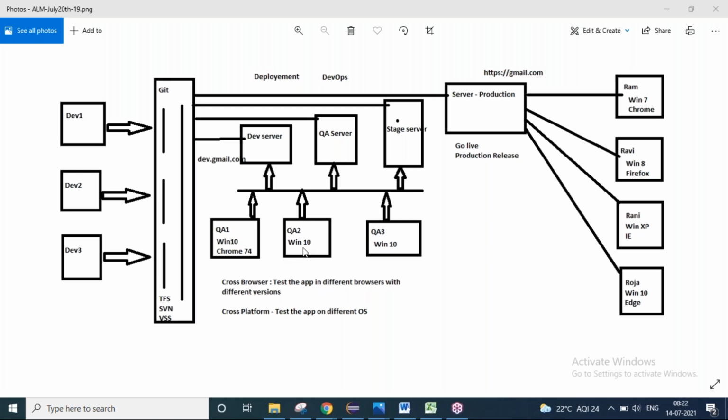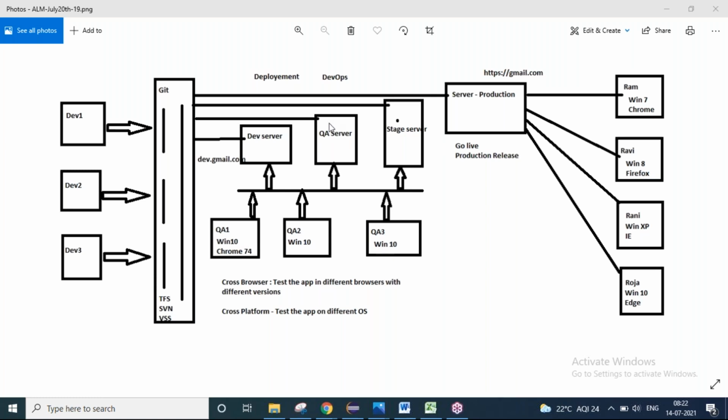Now, Google will ask the testing team, guys, the application that we are going to release on the production server is deployed into one of our pre-production servers. You have to test our application thoroughly on the dev server. Once it is tested thoroughly on the dev server, if you give a green signal, then we will move it into the next server, because before we go to the customers, we have to test this application clearly. Only after your certification will we move it into the production server.